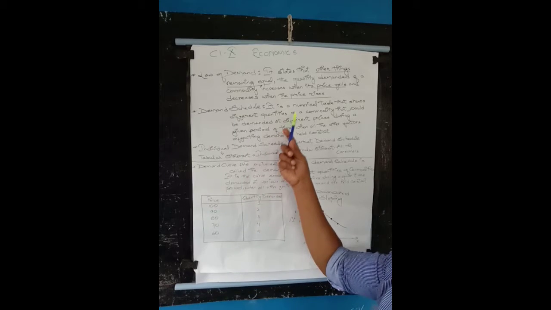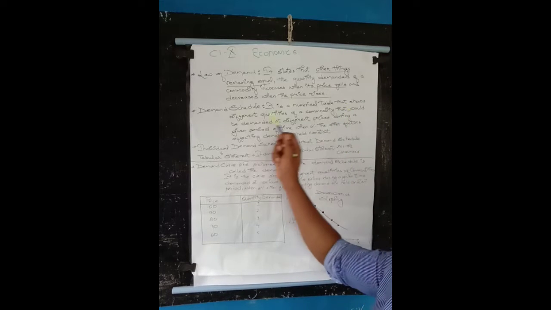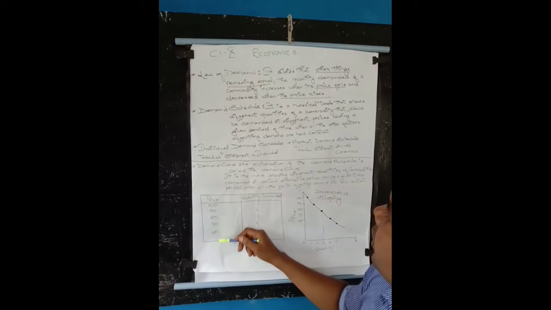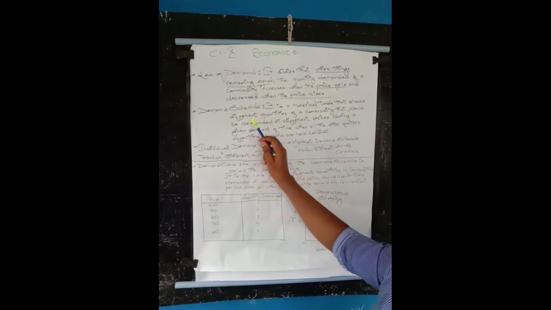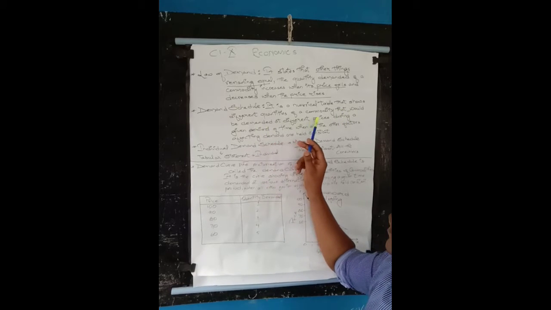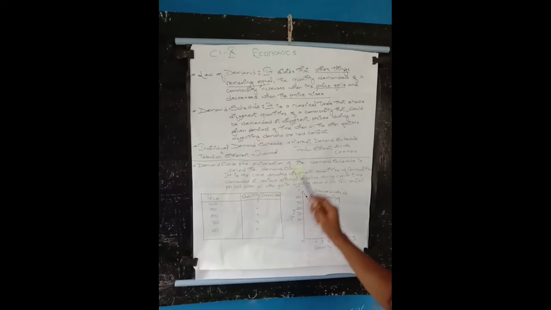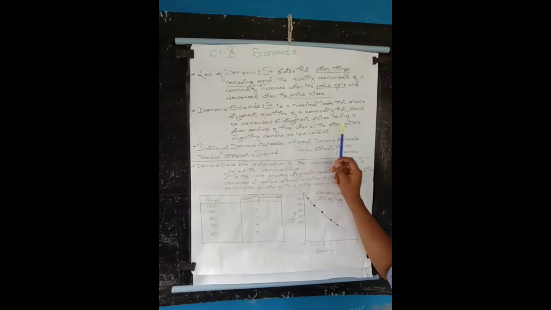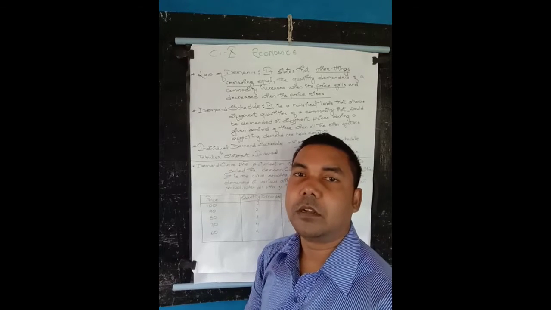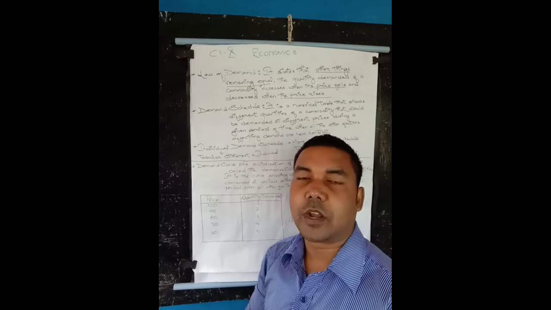It is a numerical table that shows different quantities of a commodity that would be demanded at different prices, during a given period of time, when all other factors affecting demand, meaning the determinants of demand, leaving the price of the commodity, remain constant. Just the price will change, other factors will not change.